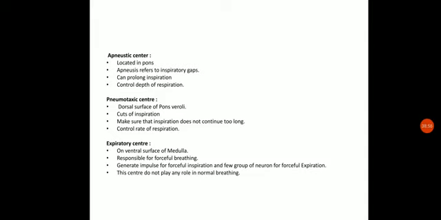Now this is responsible for the forceful breathing only. This expiratory center is responsible for the forceful breathing only, and it will be generating the impulses for the forceful expiration, and a few groups of neurons for the forceful expiration will be present over here. This center does not play any important role in the normal breathing. So particularly this center will be acting on the inner intercostal muscles, which is related to the forceful breathing only.